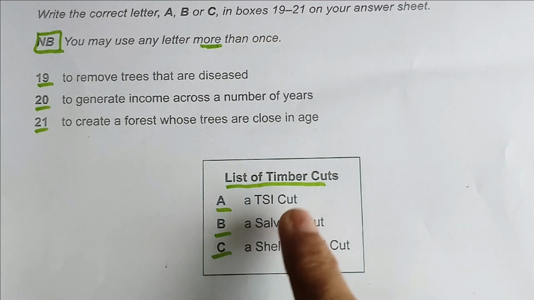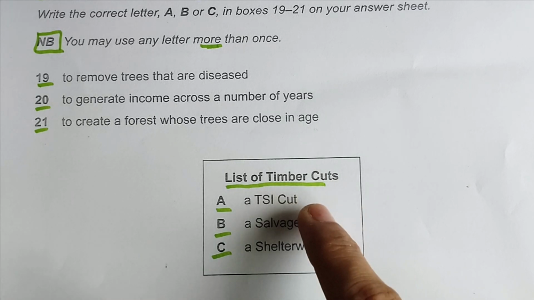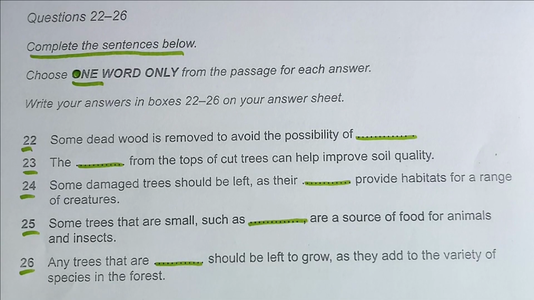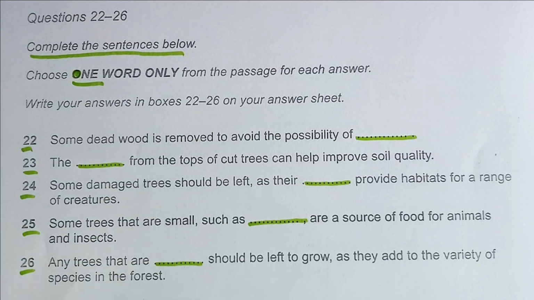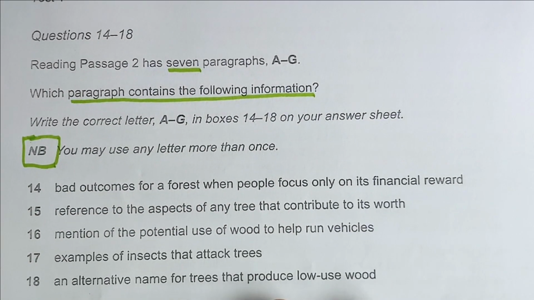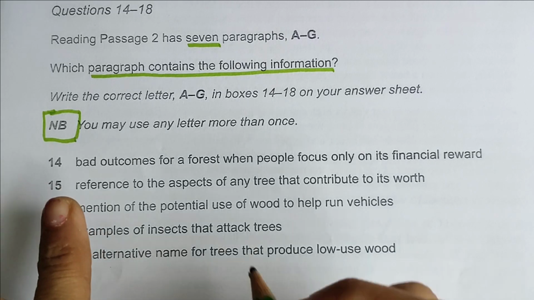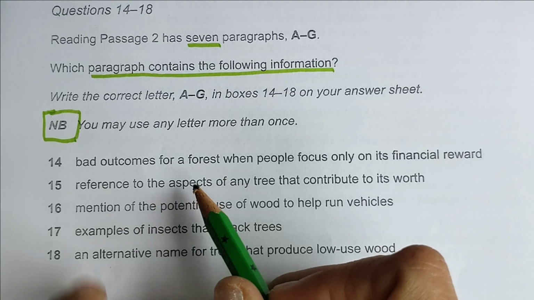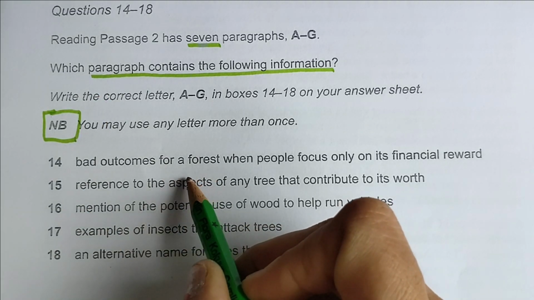It means when we will be reading the paragraph according to the question type, then we will just take care of these words. Third, we have complete the sentences below, choose one word only, fill in the blanks. So I will start with the first type of question, that is which paragraph contains the following information. Now what is the strategy for these questions? First, definitely I will read every statement, every information, then I will go to the paragraphs.